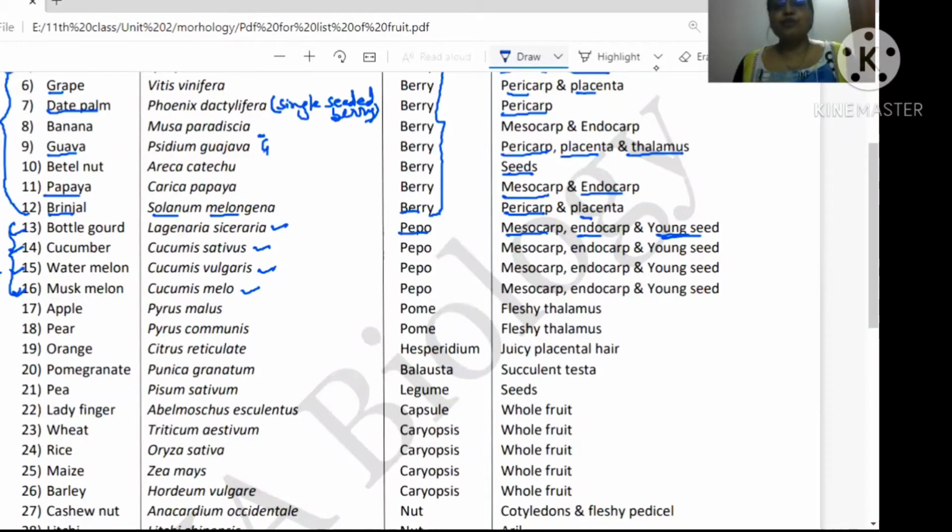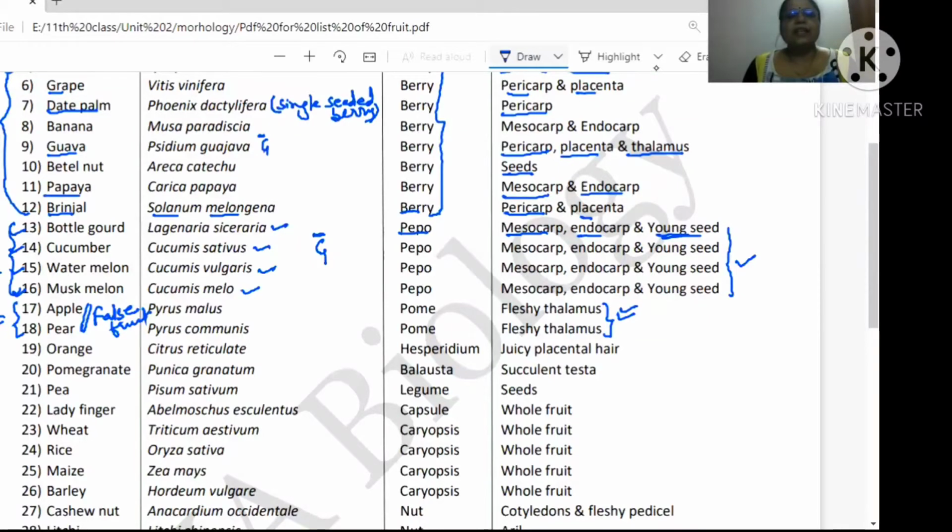Epicarp, you will peel it out because you know very well in pepo fruit, it is entirely with the inferior ovary. So you are removing epicarp with fused thalamus, which is known as rind. And in case of cucumber, also in watermelon as well as muskmelon, the young seeds are edible along with mesocarp and endocarp. Now next is your apple and pear. The apple and pear, these are the 2 examples of the pome, and these are the ones with false fruit, because the edible part is not an ovary part, it is a thalamus part which is edible. So these are the pome fruits in which the edible part is the fleshy thalamus.